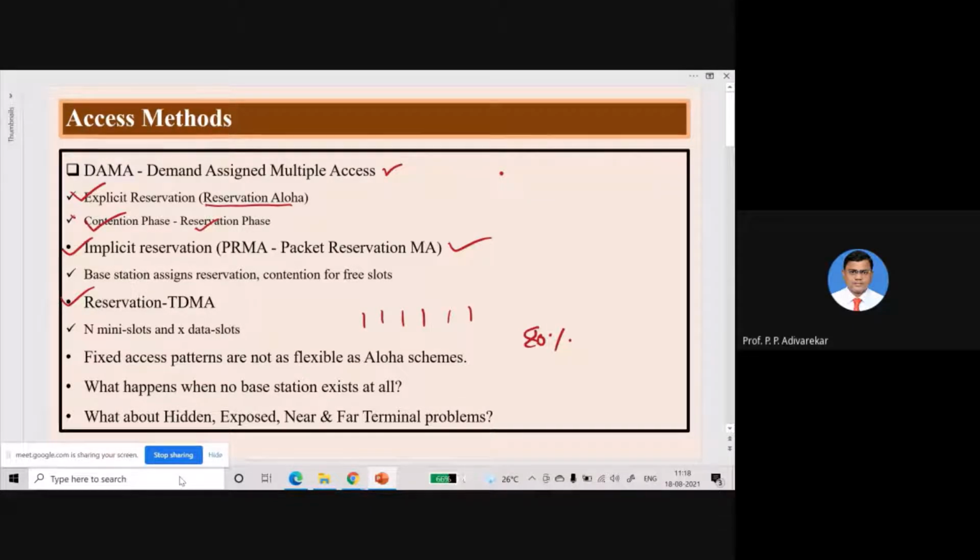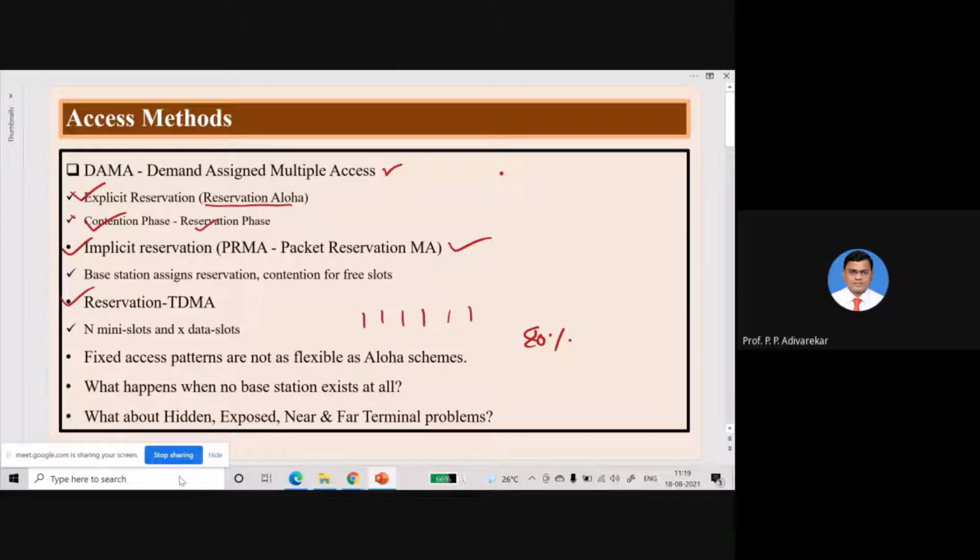Every medium access method we have seen, which is described for fixed networks, has certain drawbacks and does not solve our problem of wireless communication, like the hidden terminal problem, exposed terminal problem, and near and far terminal problem. We will see whether there is any solution for that or not.